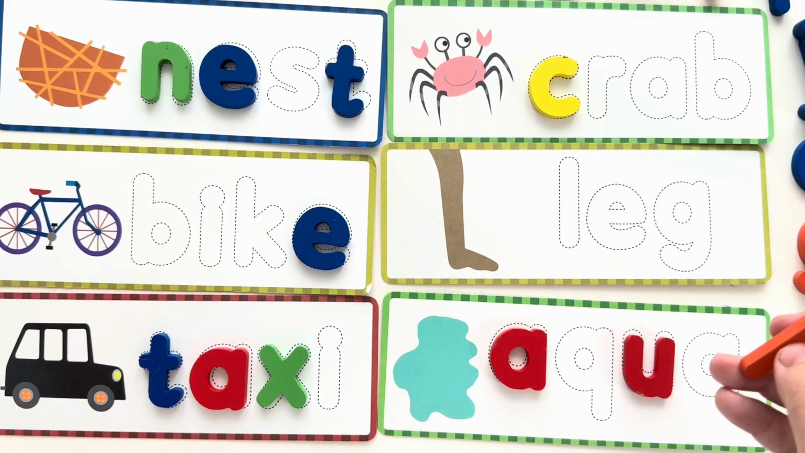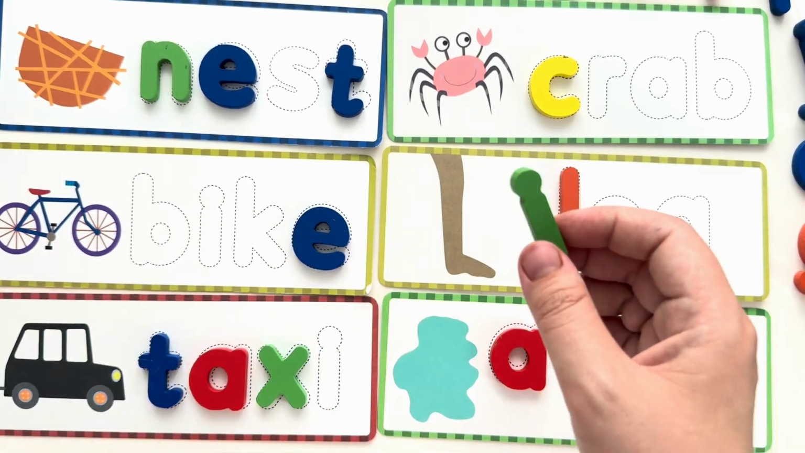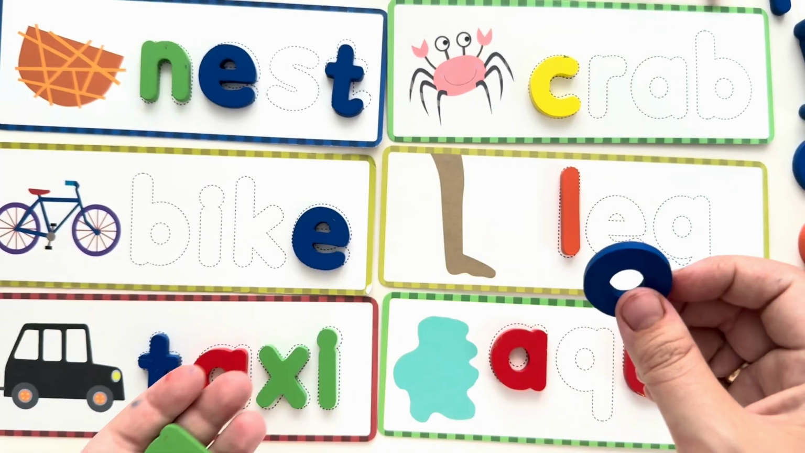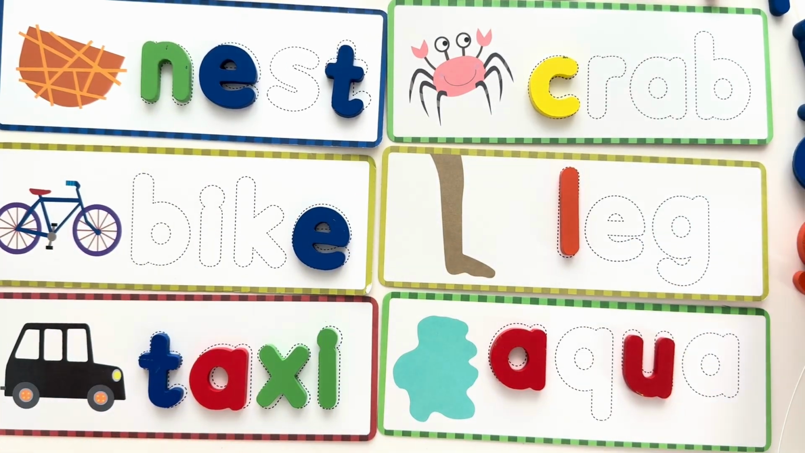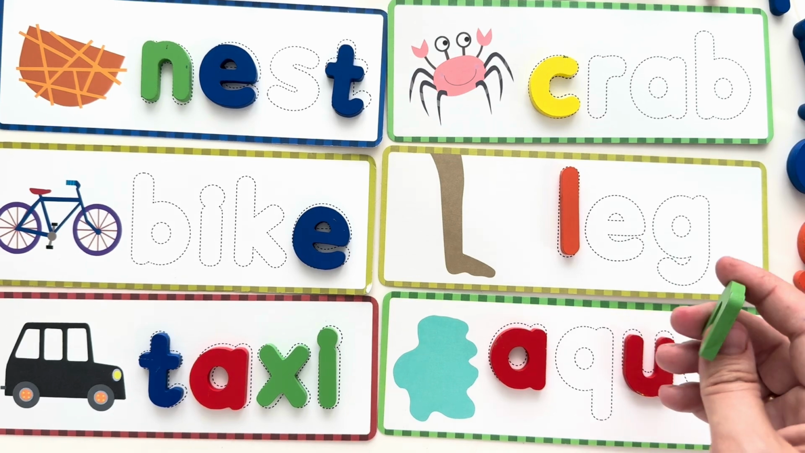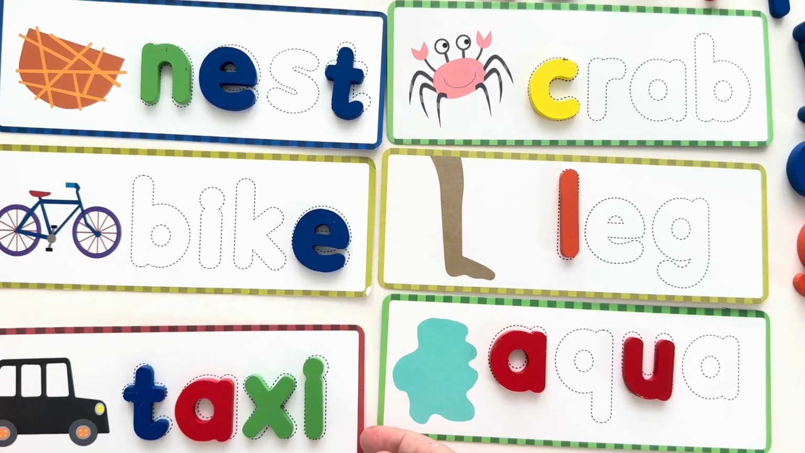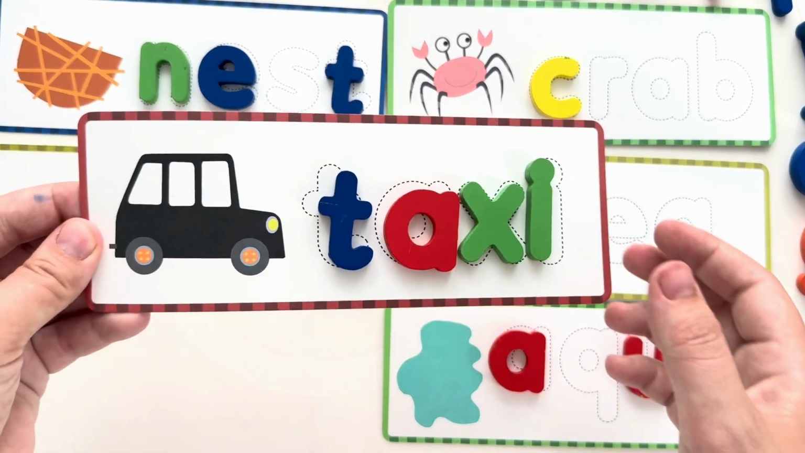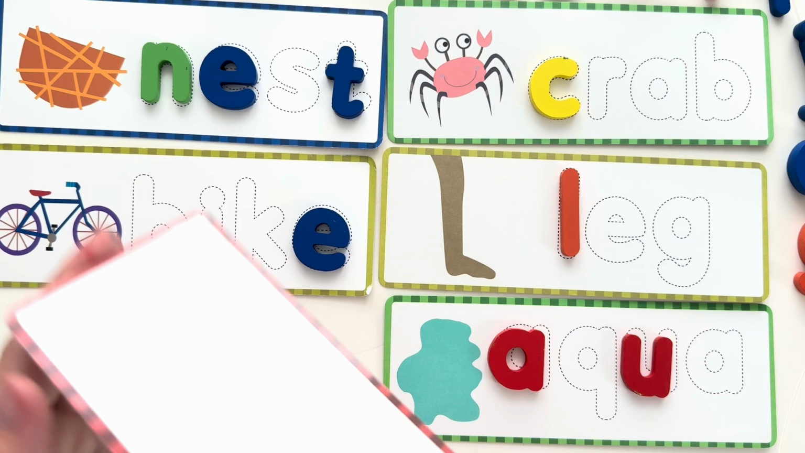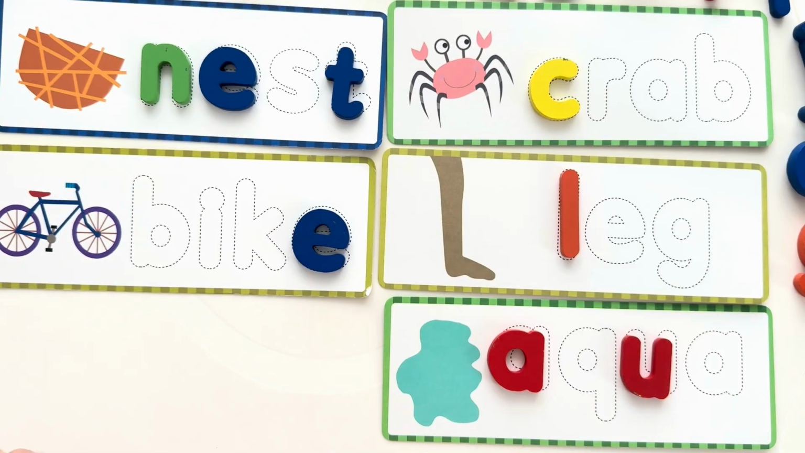So L can go right to the new one. I can go right here. O can go away. And N or U we can also put away. We don't have places for them yet. And another word which is completed. T-A-X-I, taxi. And here we had snow, we already completed it.